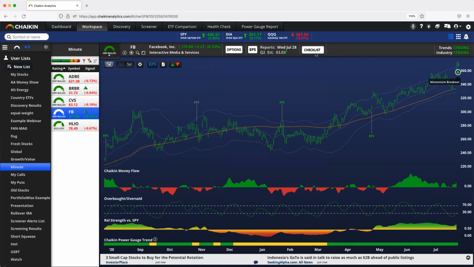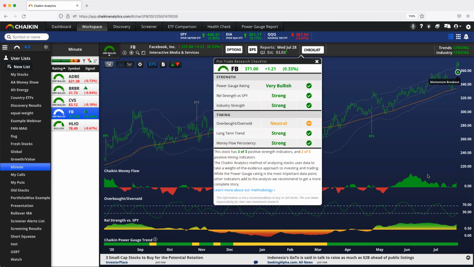Facebook has strong money flow today. Facebook has had some red recently, right? A little bit of red money flow right here, correct? Facebook still has a strong money flow persistency checklist. It is rare that a stock goes on forever without a little bit of red money flow. A little blip here or there is okay. Money flow is strong today.